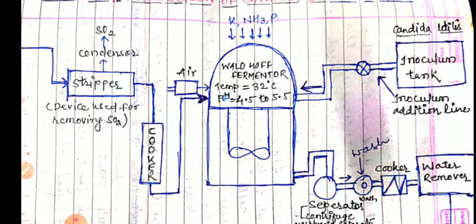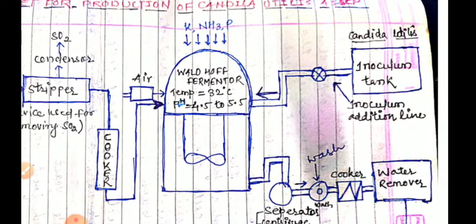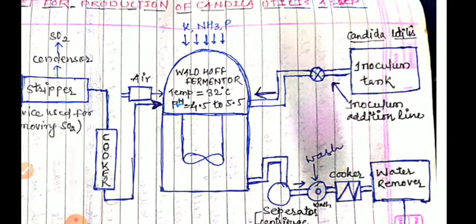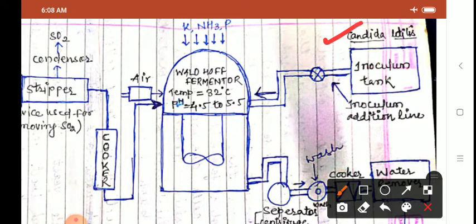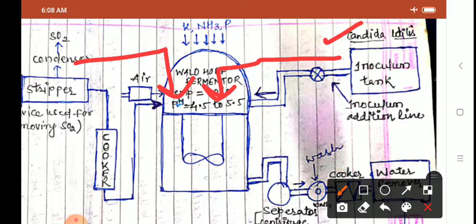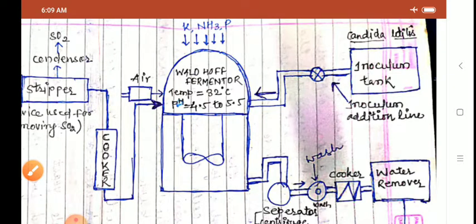We have to add salts which contain potassium and phosphorus intermittently. Then ammonia is also added. The Candida utilis yeast is present in the inoculum tank, and through the inoculum tank you add the organism. So you have added the raw material, the treated sulfite waste liquor, and the salts containing potassium and phosphorus, and a sufficient amount of Candida utilis yeast is also added, and the fermentation is allowed to proceed.